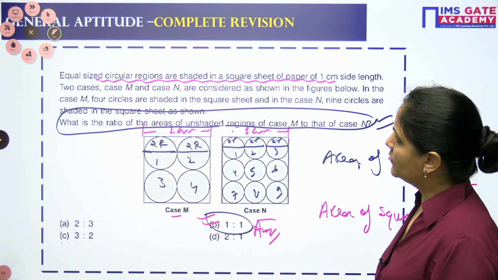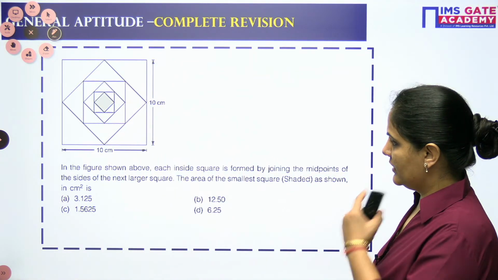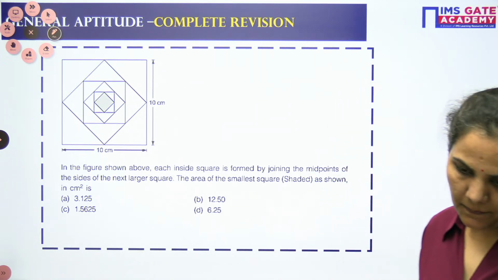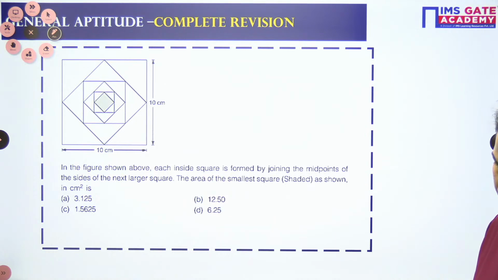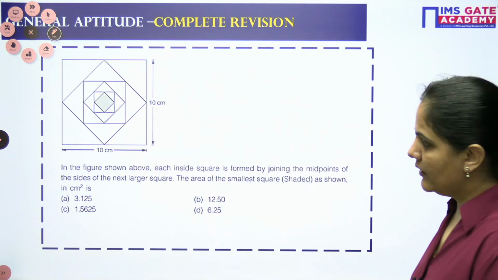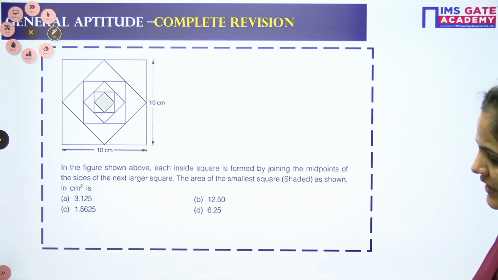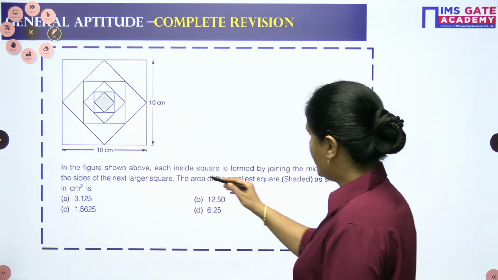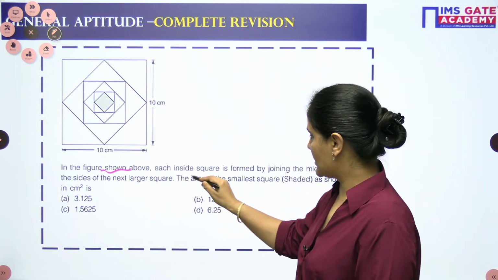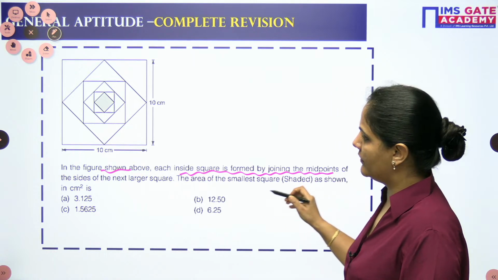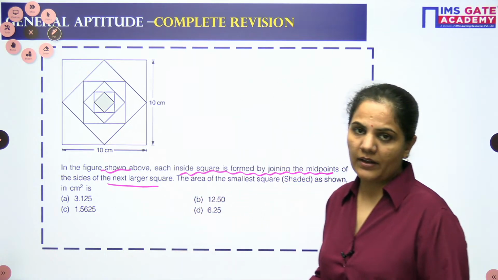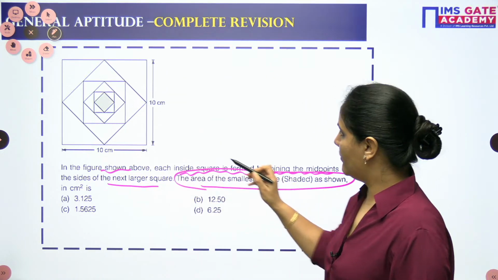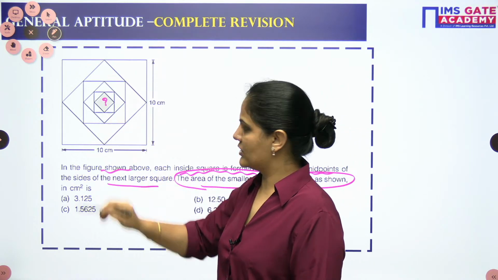Chaliye, let's come to the next one. Okay, this is also a very good question. Let's approach it. In the figure shown above, each inside square is formed by joining the midpoints of the sides of the next larger square. Okay, so the area of the smallest square, as shown, the shaded one. So we need to find out the area of this smaller one.